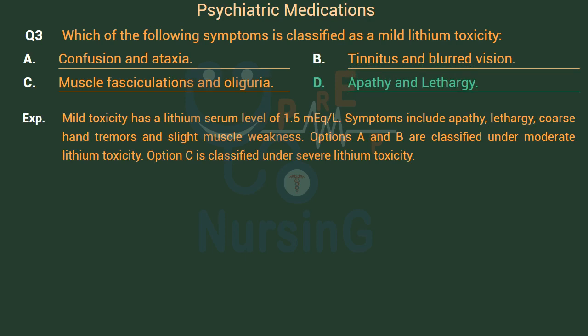Mild toxicity has a lithium serum level of 1.5 mEq/L. Symptoms include apathy, lethargy, coarse hand tremors and slight muscle weakness. Options A and B are classified under moderate lithium toxicity. Option C is classified under severe lithium toxicity.